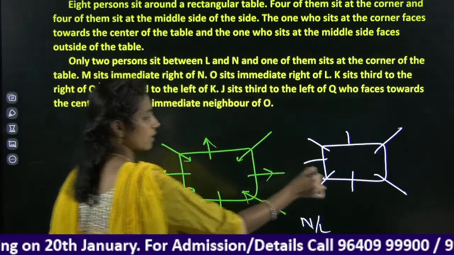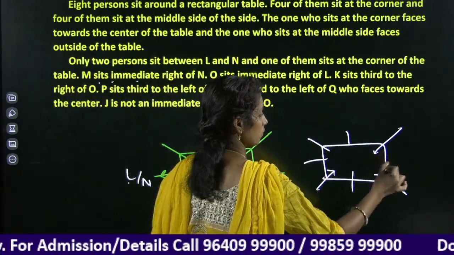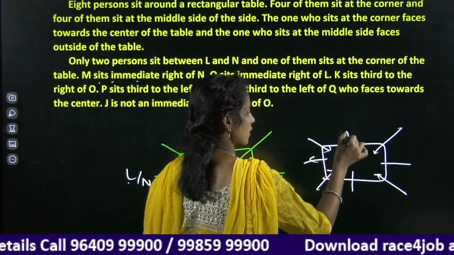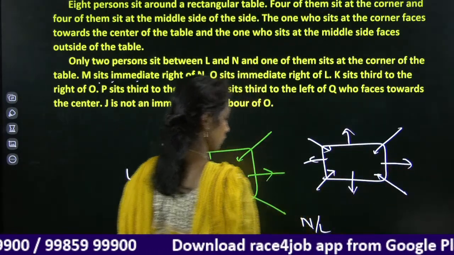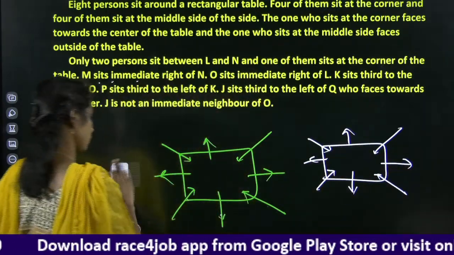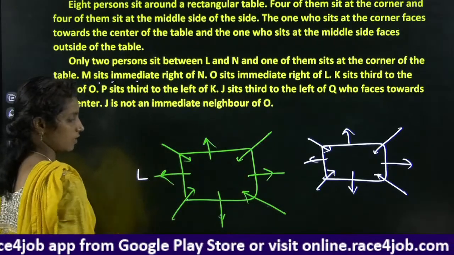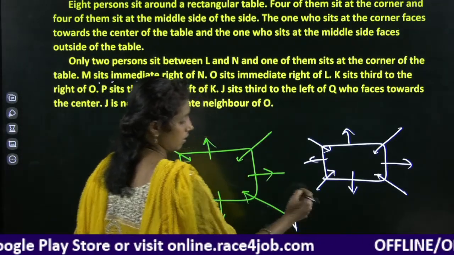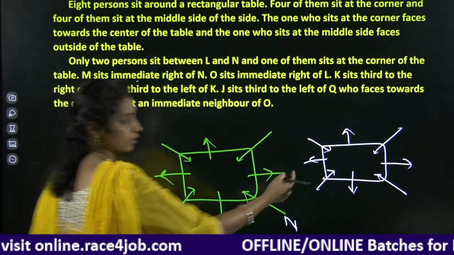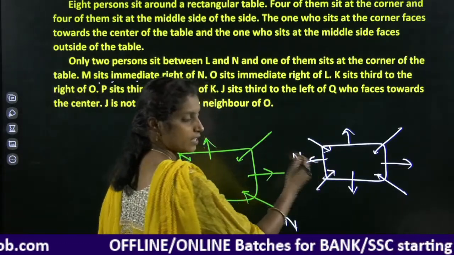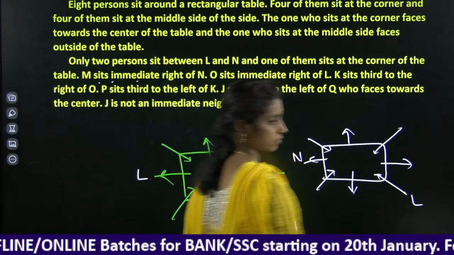Right, corners are facing towards the center, sides are facing away from the center. Okay, I'm considering N here, and corner is N. In this case, corner sides is N, corner is L.